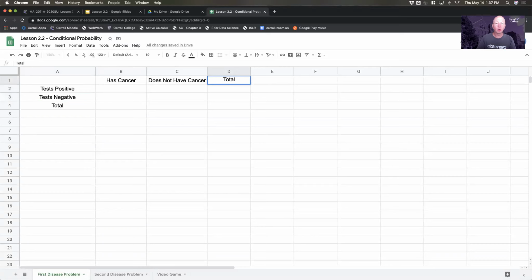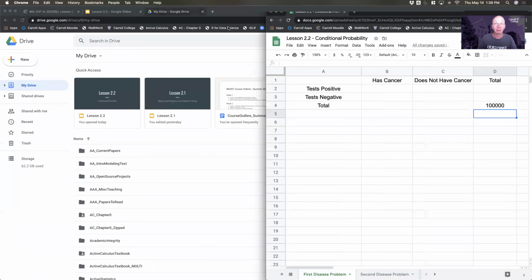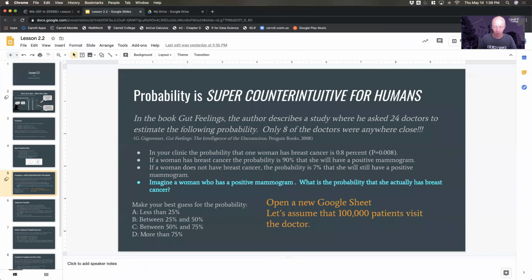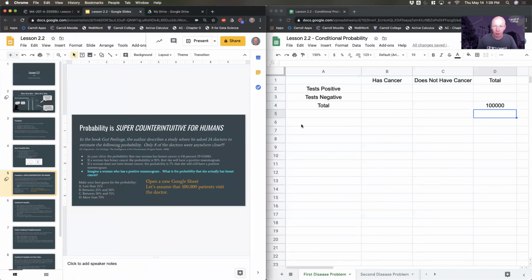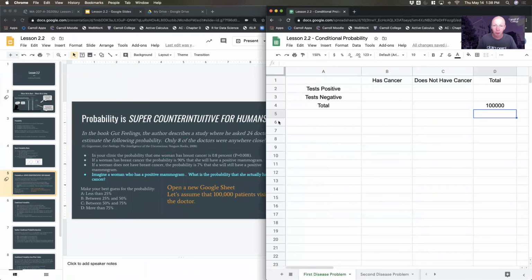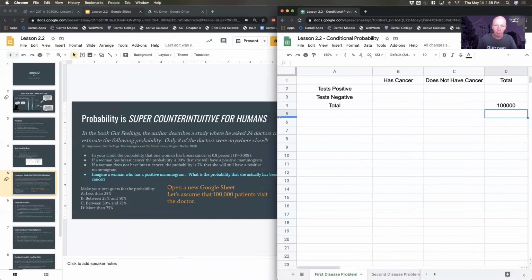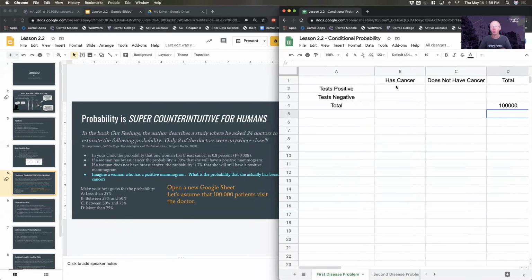And what we're going to do, as the slides suggest, is send 100,000 people into your clinic. So the 100,000 is just kind of a made up number. Let's just say a big number of people going through your clinic. So I'm going to try and put these side by side. Let's see what we can do here. All right, here we go. Let's make the slides a little bit bigger. Okay, we're going to push 100,000 people through.